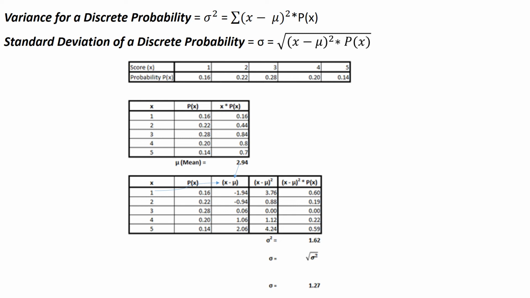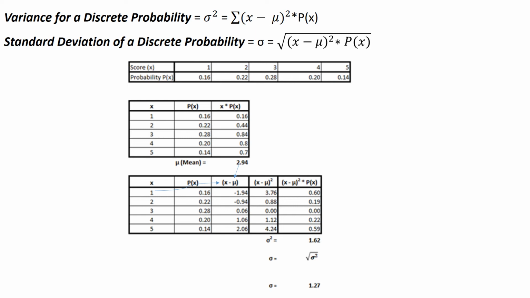That would be 1 minus 2.94, which is negative 1.94. In the second row, 2 minus 2.94 is negative 0.94. 3 minus 2.94 is 0.06. 4 minus 2.94 is 1.06. 5 minus 2.94 is 2.06. Each one of those x minus mu's I found, I'm going to square.